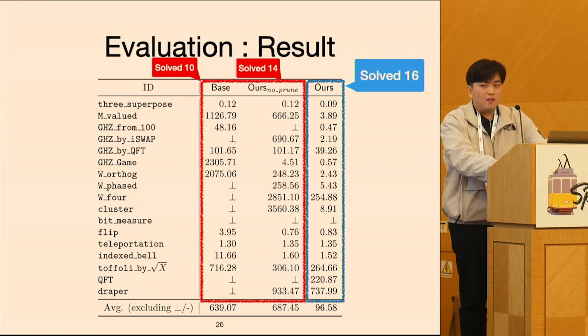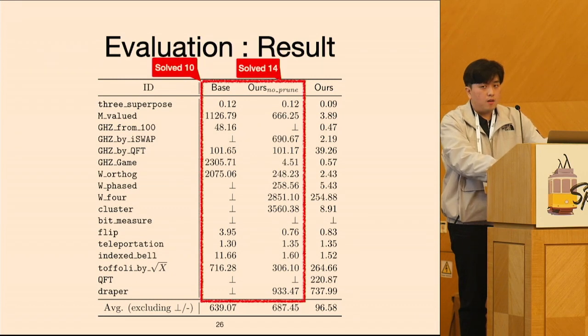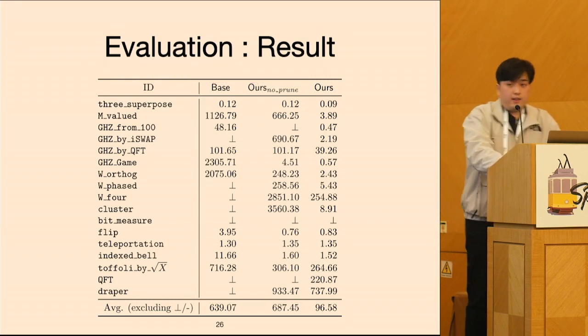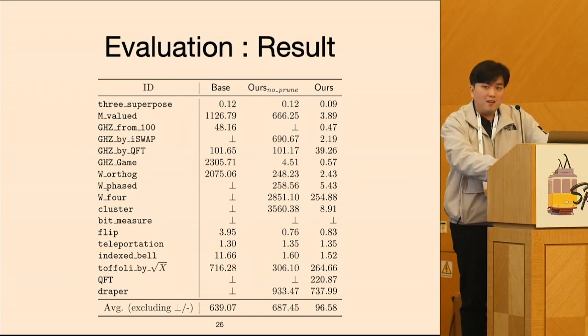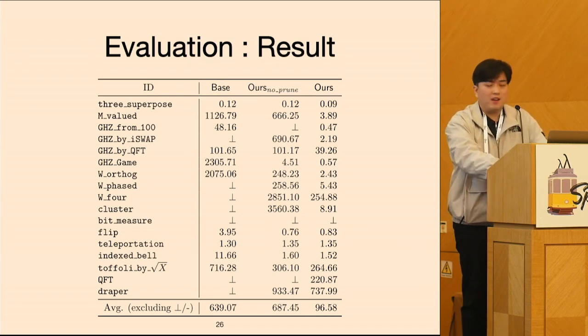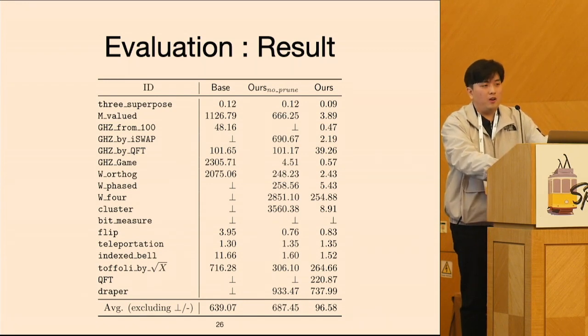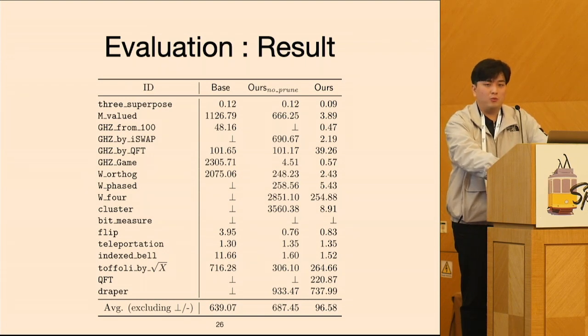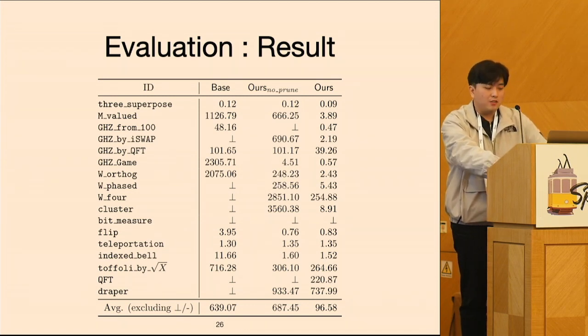So I have one question. It seems like you expect the user to give you the components. Yes. Right? And is that easy in practice, or did you ever face any issues with that? Well, I'd like to say it can be easy, but in practice, at least not for every synthesis problem, it may not be easy. So actually, this becomes one of the future directions that we have to resolve. For example, assuming that the component gates include something that is not proper. So, yeah, that remains as an issue in this research.